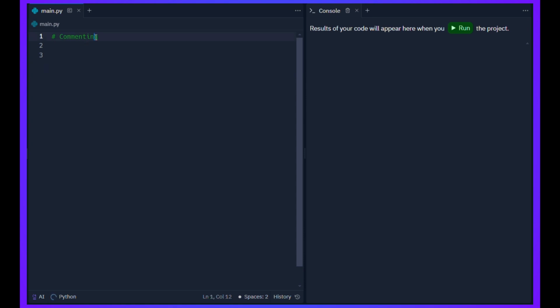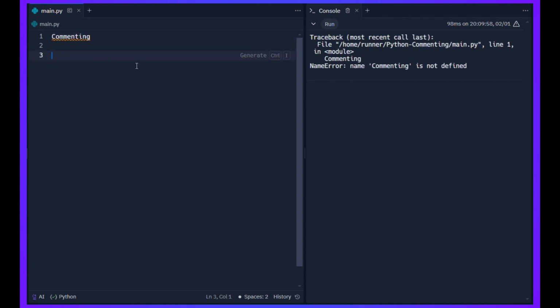noticed is every time I start a video or I make code in Replit, you're going to see that I always have a hashtag and the title of the video. So if I get rid of this hashtag, I have commenting. And this is going to feed me an error because commenting isn't a thing, it's not defined or anything. But if I put a hashtag, this code will run and it will ignore whatever is passed through and after